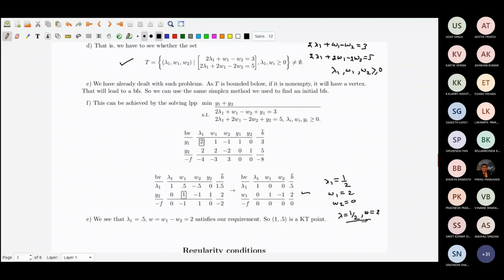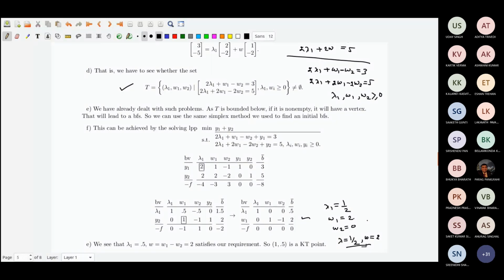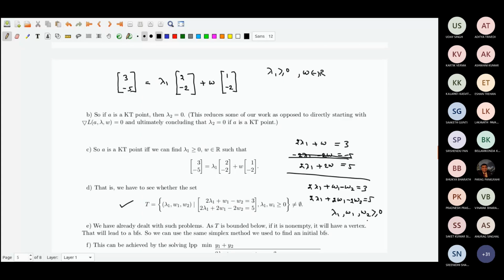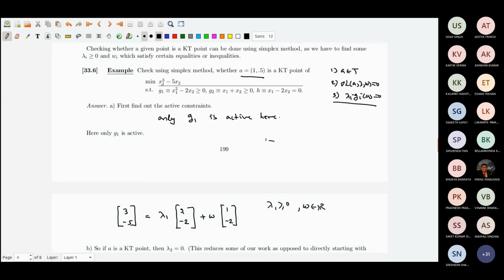And then what else? Now lambda_i g_i will be equal to 0. Why? See, in any case you have already thrown away the inactive constraints.